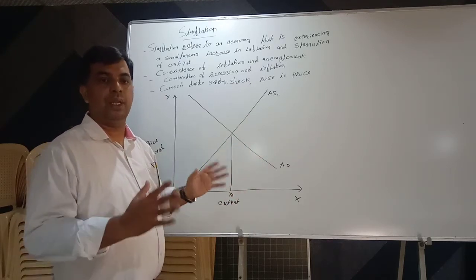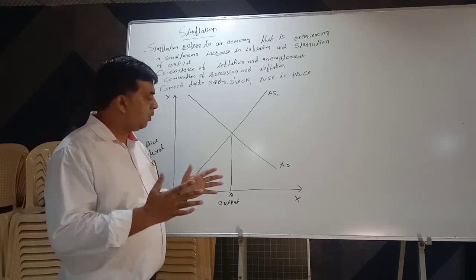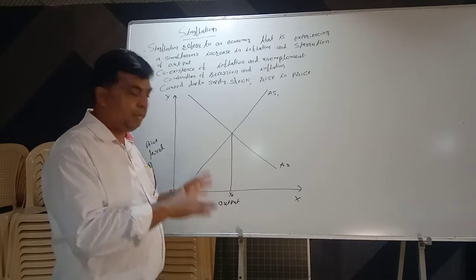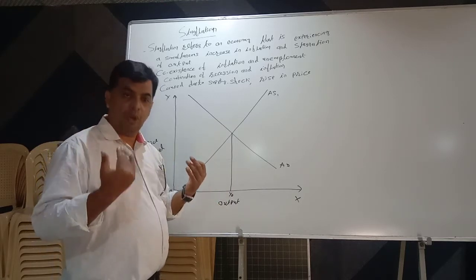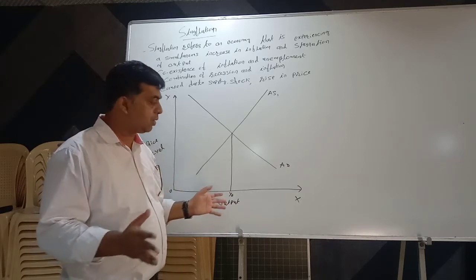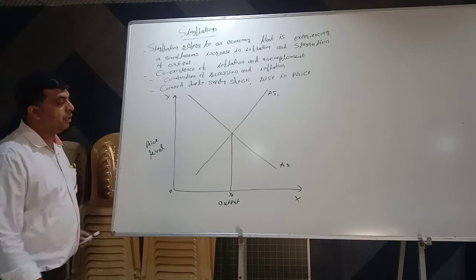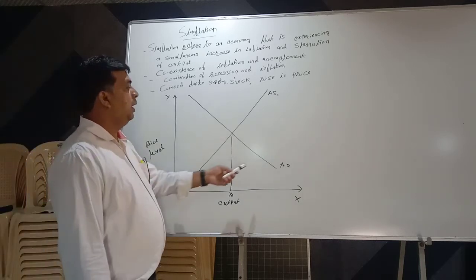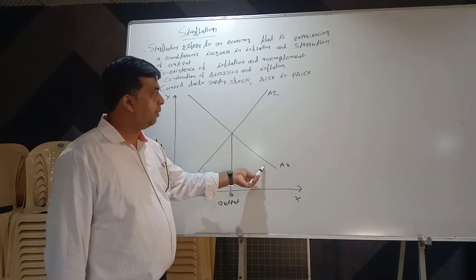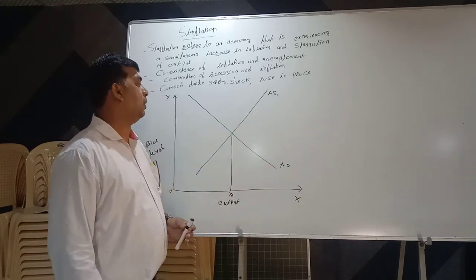We will try to understand this with the help of a diagram. We already discussed a similar diagram in cost push inflation, so you will easily understand. Here the x-axis represents output, the y-axis represents price level. AD indicates aggregate demand, AS1 is the initial aggregate supply curve.